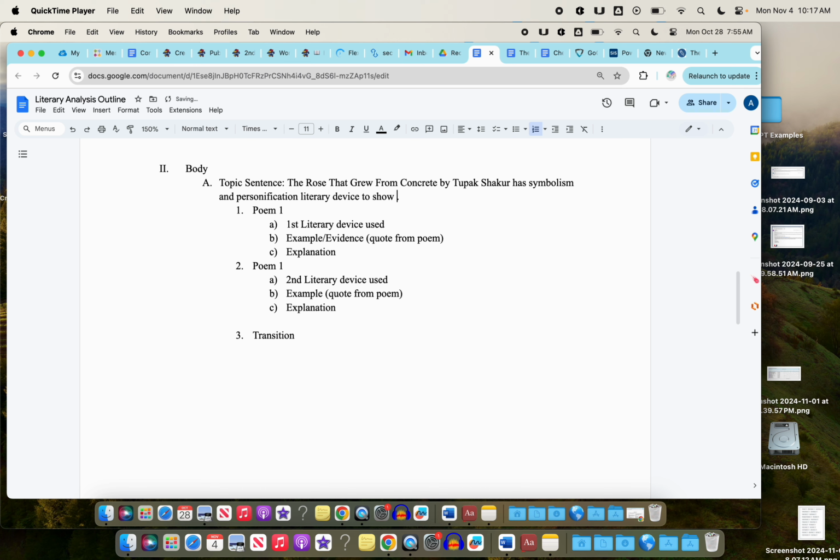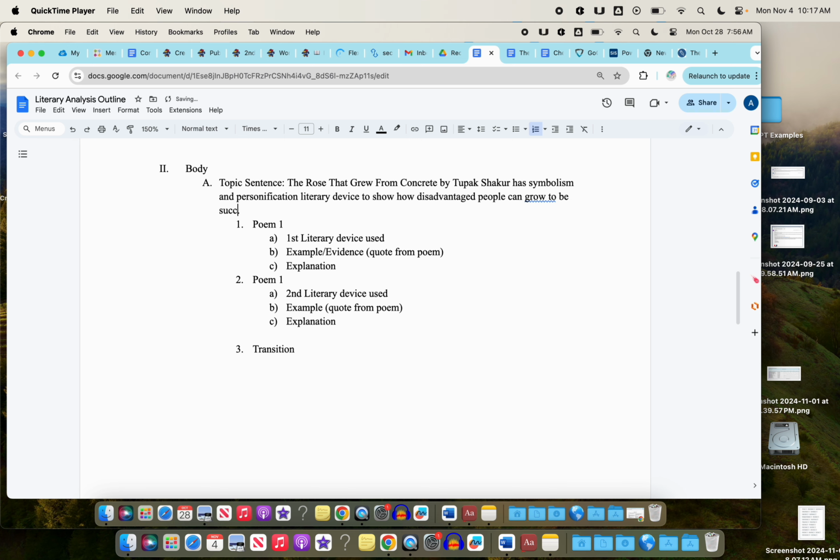Then I've got to show what is the author's theme here. Okay, so I'm going to show how disadvantaged people can grow to become successful. Okay, there we go, that's what I'm going to have: how disadvantaged people can grow to become successful. That is kind of the theme of the poem.